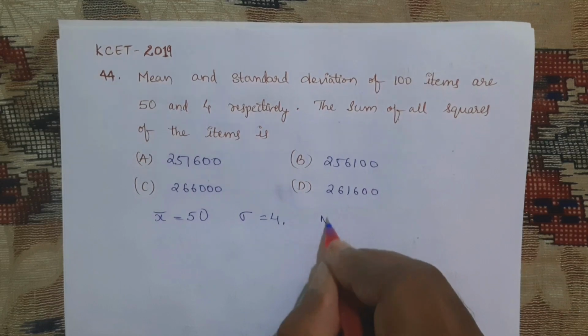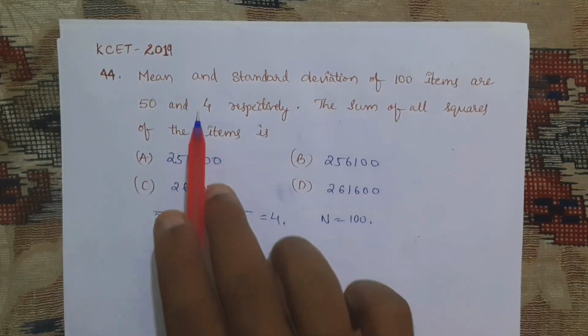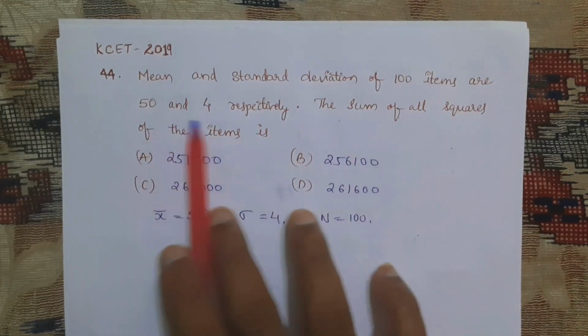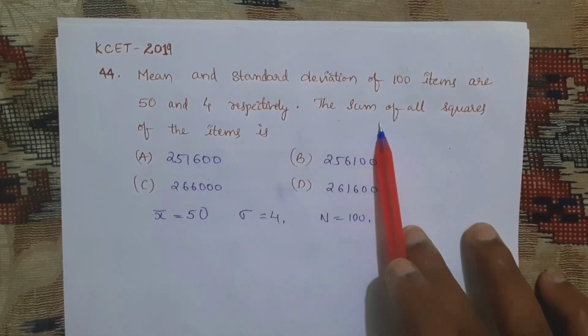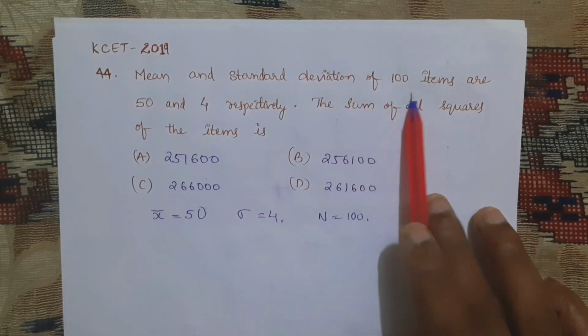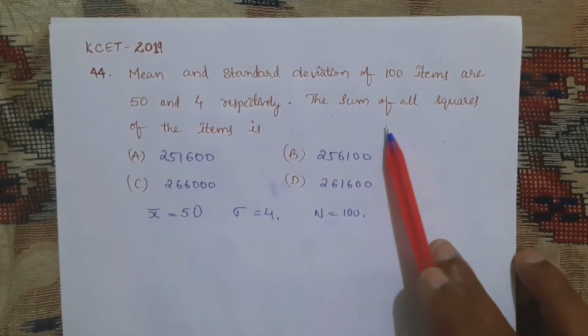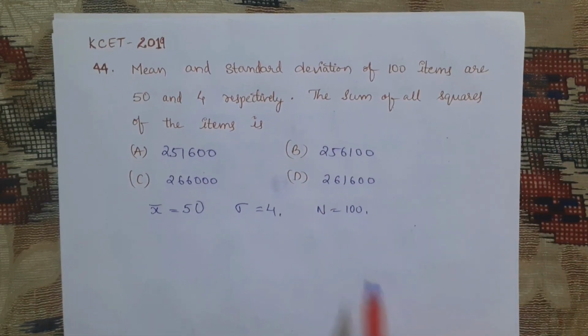And n we can consider, n is equal to 100. Okay, this is the data given. The question asks for the sum of all squares of the items.